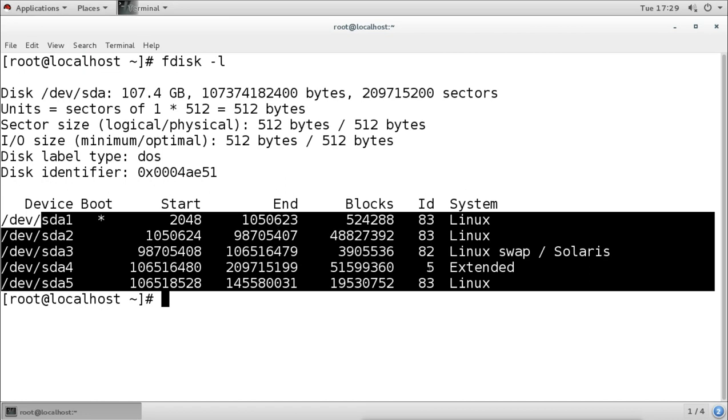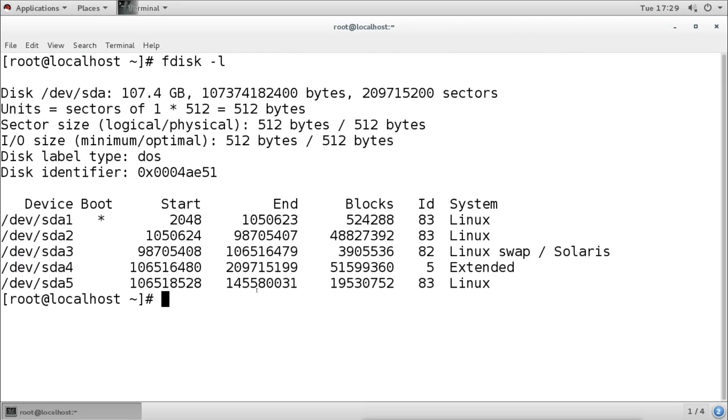We can see the type of the partitions, but it does not show which directory the partitions are mounted on. So if we want to see which directory the partitions are mounted on, then we will use the command mount. This mount command will show us which partition is mounted on which directory.